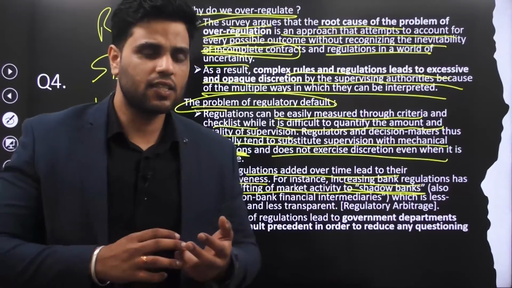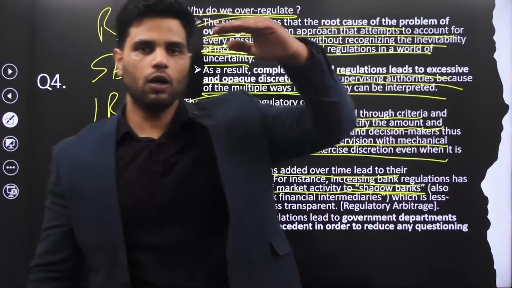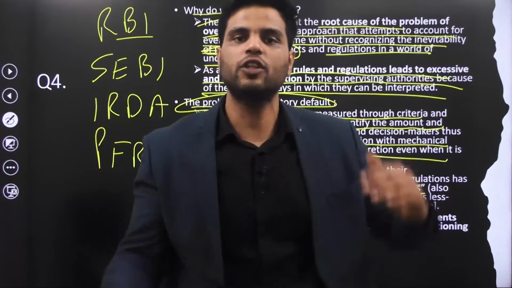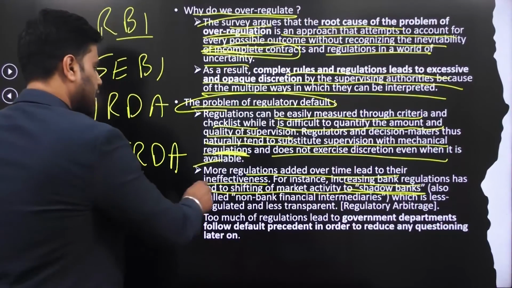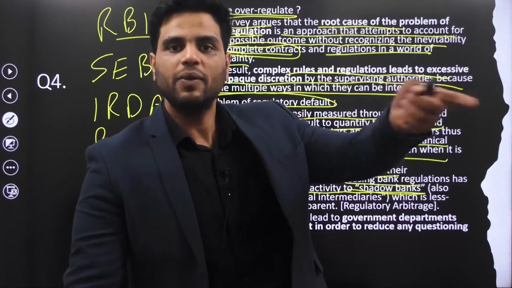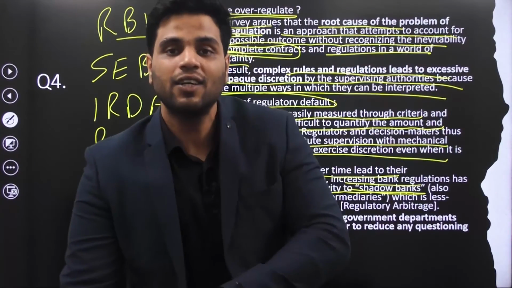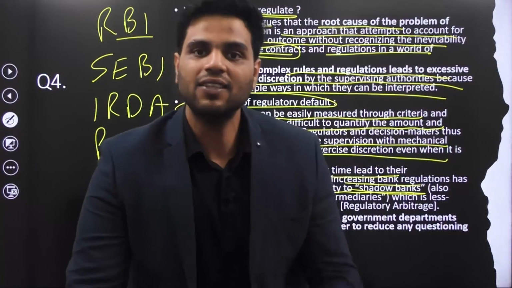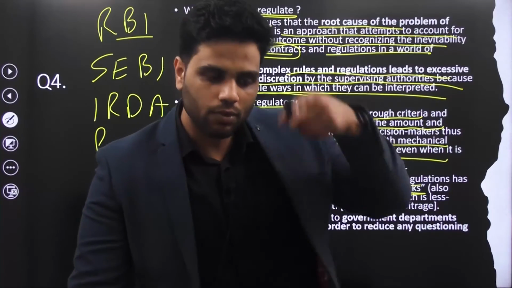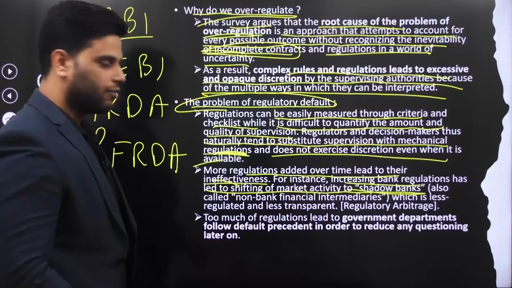So whenever there is regulatory arbitrage, which means one particular sector is overly regulated and a substitute sector is under-regulated, then people shift to that sector. And that leads to ineffectiveness, because those regulations were created to make the banking sector more efficient. But these regulations have made the banking sector inefficient, and hence people are shifting. So they have defeated their own purpose. They created those rules to help the banking sector, but the banking sector is actually getting choked under these rules and regulations, right? So it is actually being counterproductive.